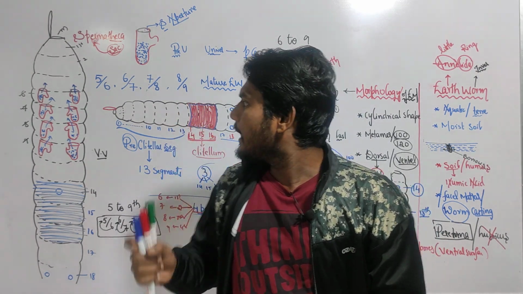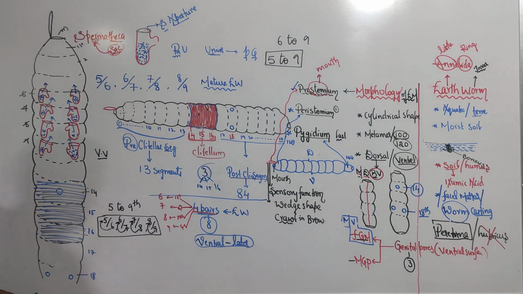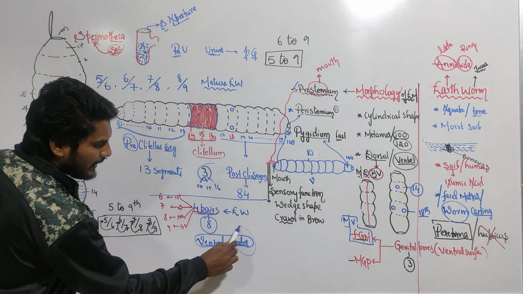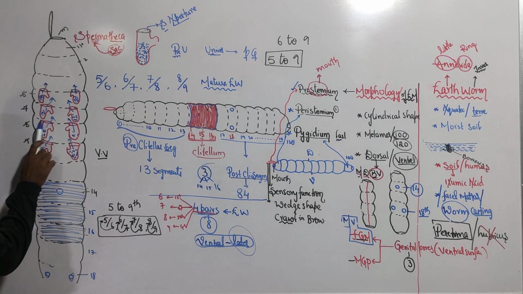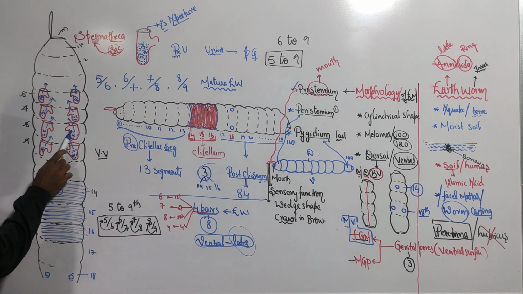And you know where spermatheca is present, ventral or dorsal? Yes, ventral view, because of that you are able to see the genital pores. And are they present lateral or middle? Lateral, see, laterally they are present, not in the middle or center.